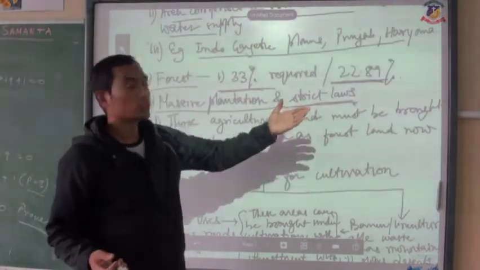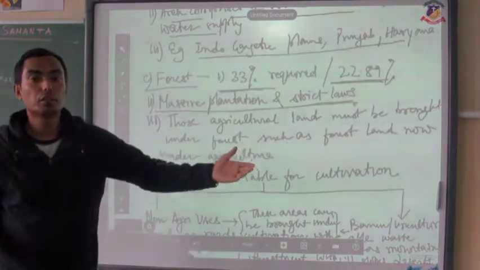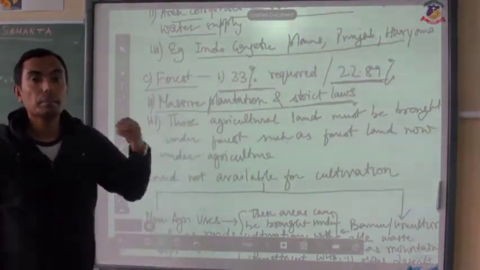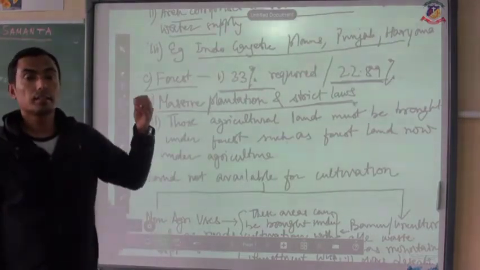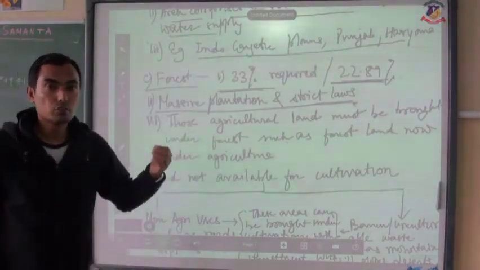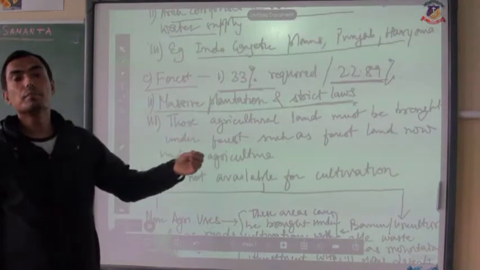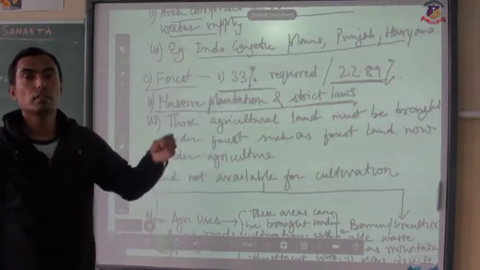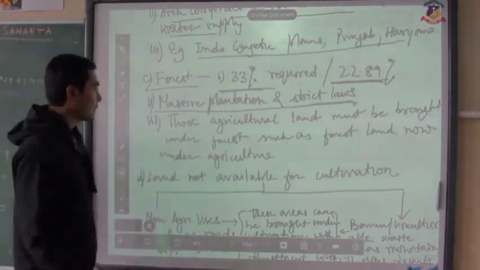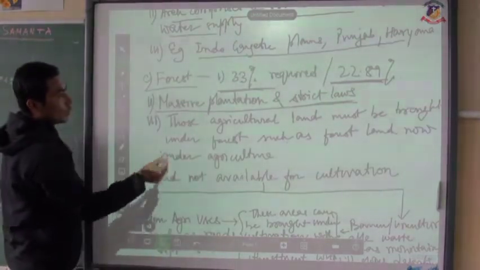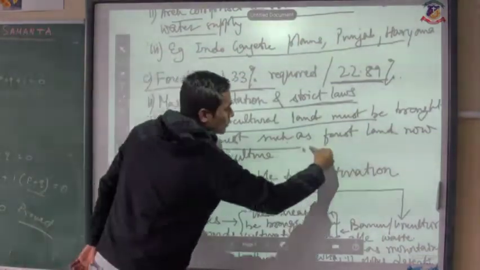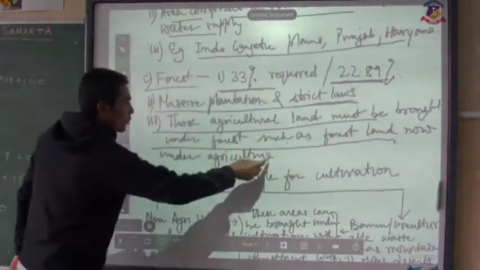Strict laws should also be implemented for the smugglers who smuggle timber. Clear? Illegally they cut down the trees and sell the timber in the markets, and those people need to be punished very strictly.